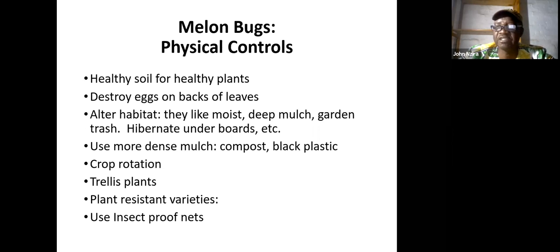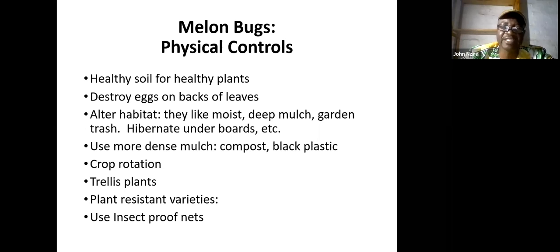You need to shift and rotate. You can rotate using heavy feeder, light feeder, heavy giver, and those types of systems. Crop rotation can control a number of diseases, especially nematodes that attack the roots of certain crops.